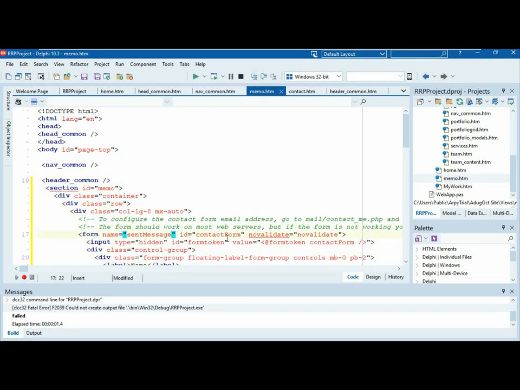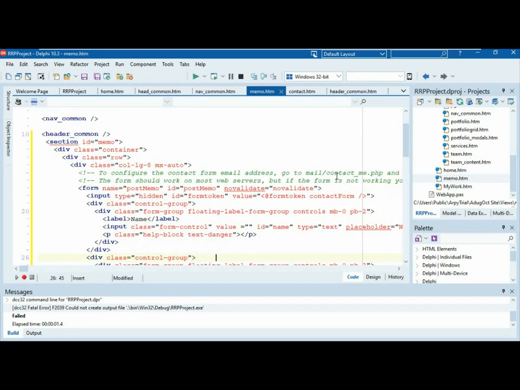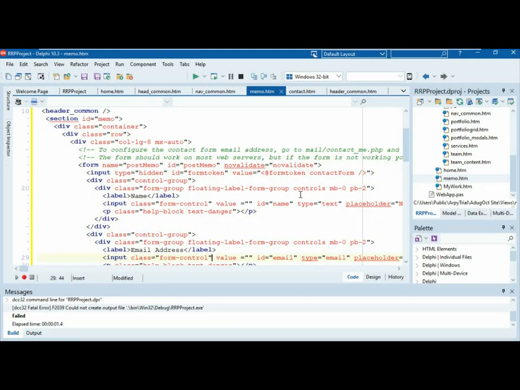So then I've got a form. Obviously, I want that to have a name that is sensible, so I'm going to say post Memo. And critically, there's name and there's ID. Name is pretty much never used anymore. So everything that we do with JavaScript and JavaScript front ends, you use the ID, not the name. So we'll just make them both the same to take away any ambiguity. There's this thing called form token as well, which I haven't talked about, but we'll come back to that shortly.